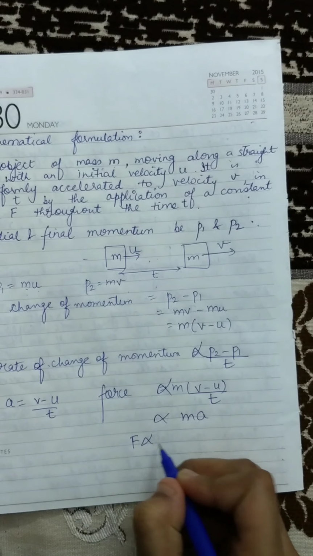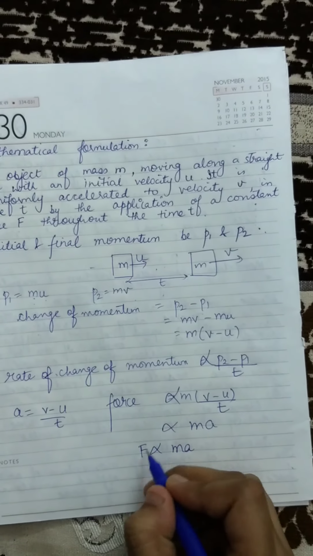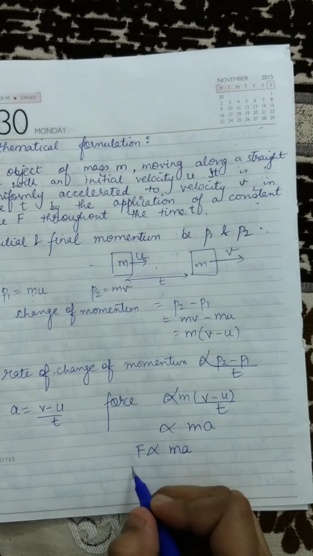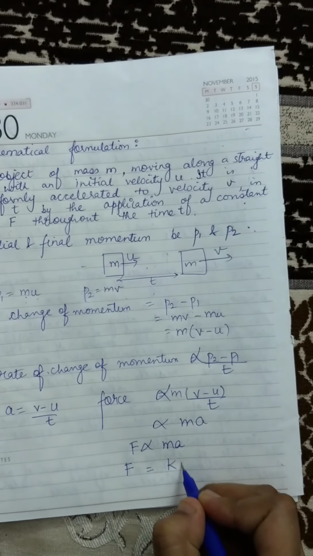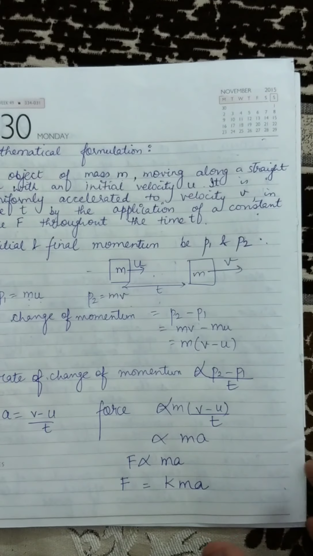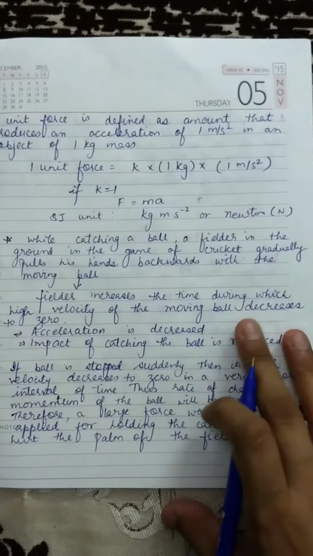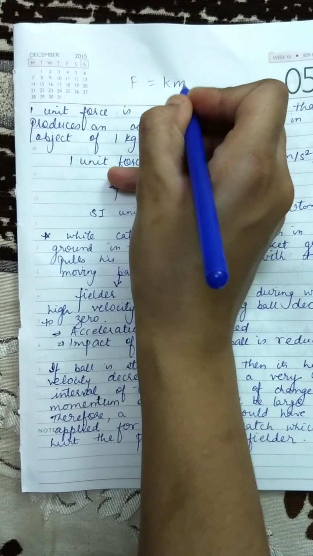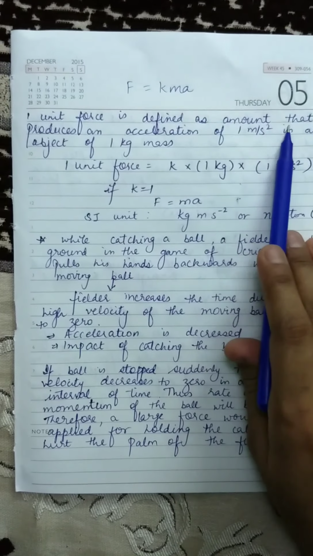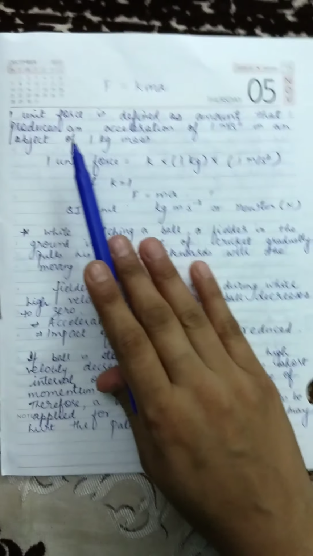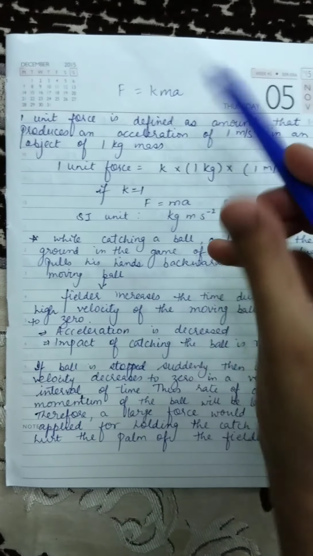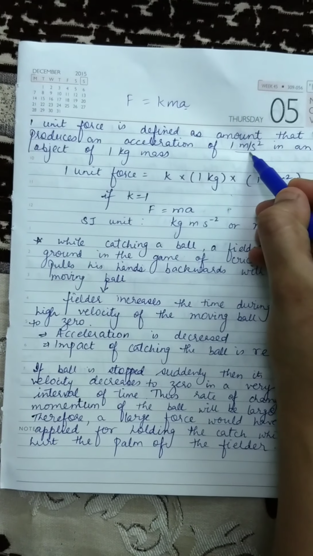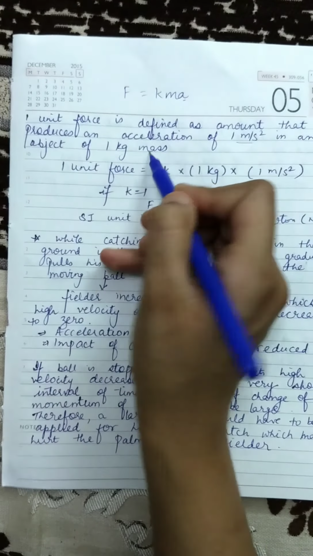So F is directly proportional to ma. And if I remove this directly proportional sign, I can write it as F is equal to kma. K is a constant over here. So 1 unit force is defined as the amount that produces an acceleration of 1 meter per second square in an object of 1 kg mass.